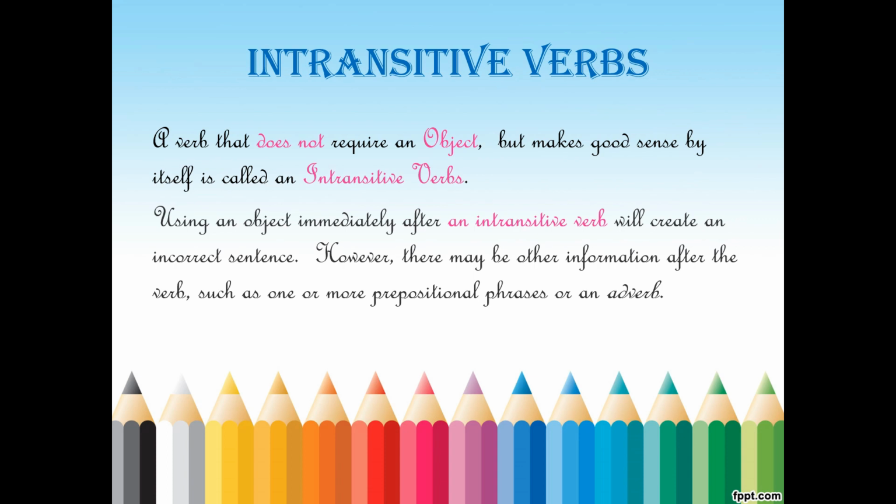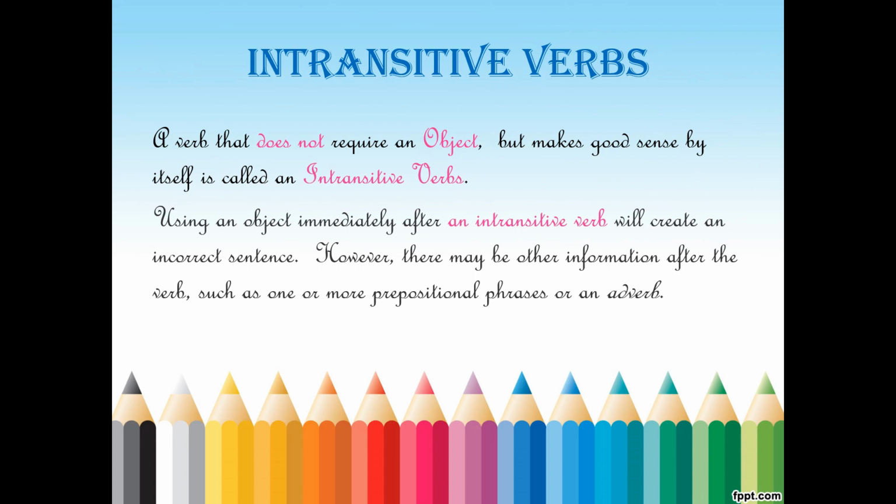That continuation will be a prepositional phrase or an adverbial phrase or an adverb, but it's not an object. There may be one or more prepositional phrases or an adverb after the verb.